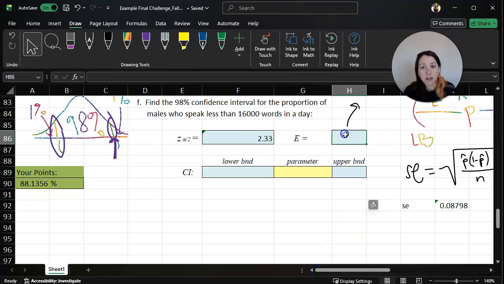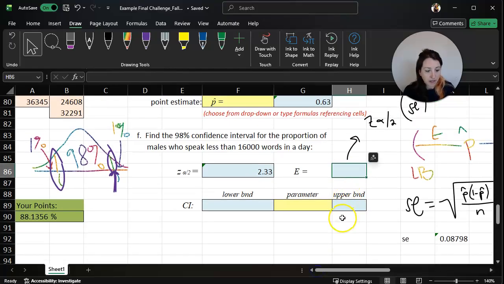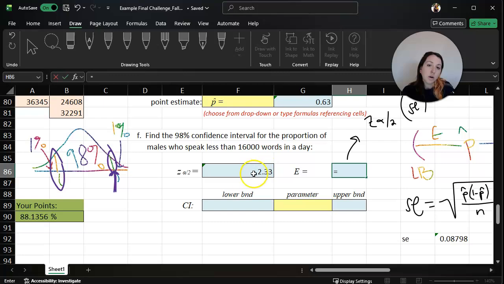So now when we calculate our margin of error, we can type equals, use this z alpha over 2. Again, when we're using z-scores and z-score tables and t-score tables, those are all rounded. Excel finds exact values for those. So this times that, our critical value, times the size of a standard error.